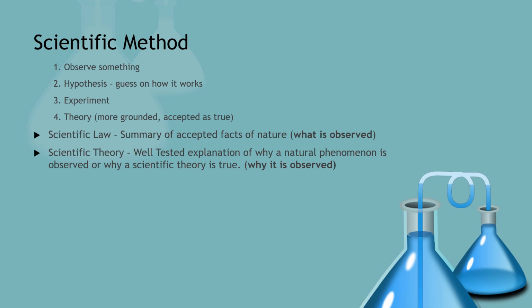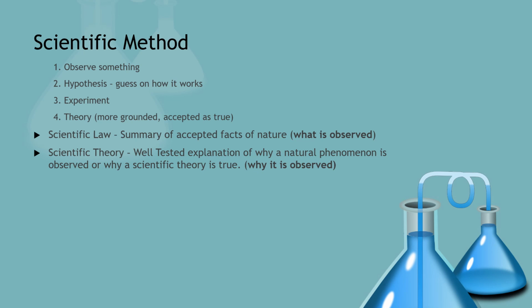And then you repeat the process, and then you observe something similar, you make another hypothesis about how it works, and then form another experiment on that. Once enough people have performed the experiment enough times, or enough experiments have been performed explaining a certain observation, then it becomes a theory. And theories are more grounded and generally accepted as true.